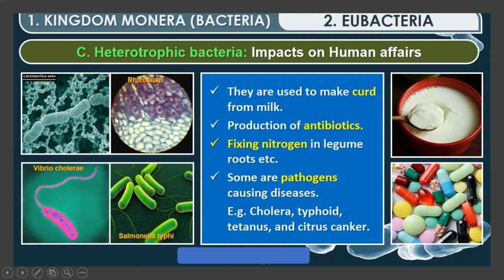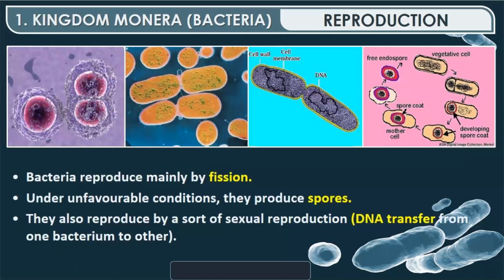So these are the examples of heterotrophic bacteria. Some are useful, some are harmful. Lactobacillus, Rhizobium, Vibrio cholerae, Salmonella typhi. These are certain examples for heterotrophic bacteria. Along with the examples, you have to write down this in your notebooks.